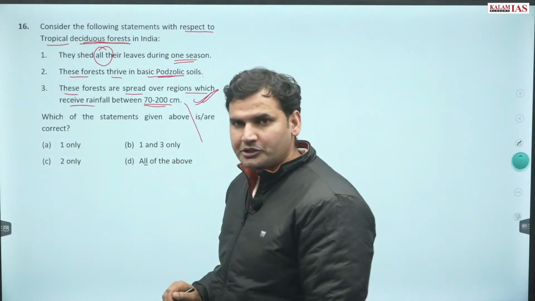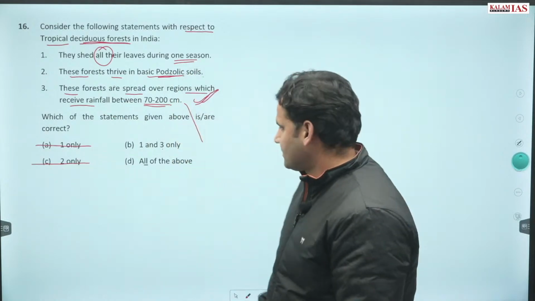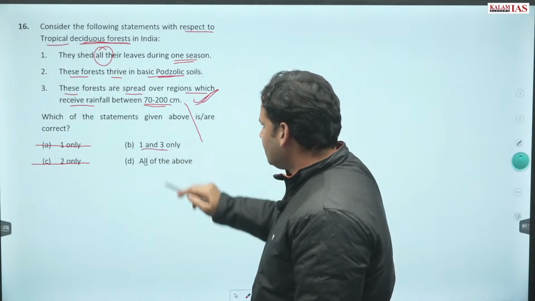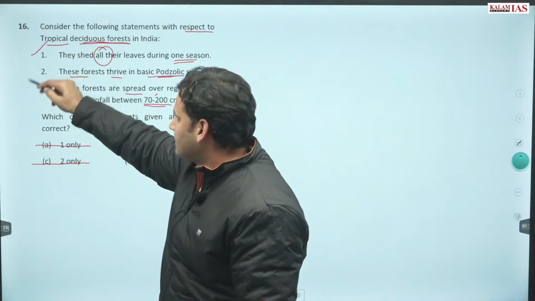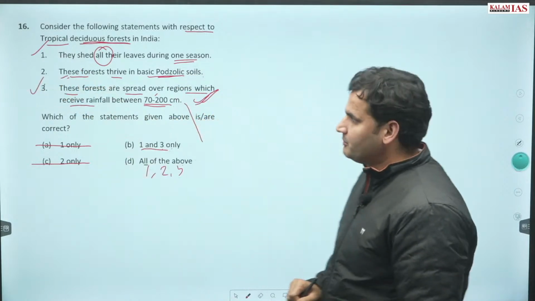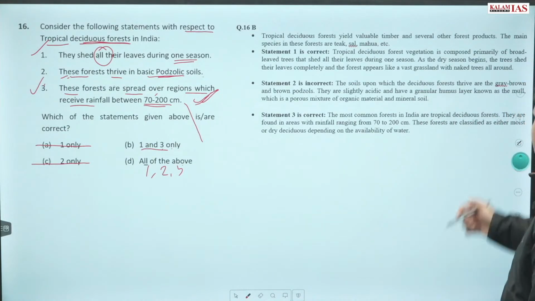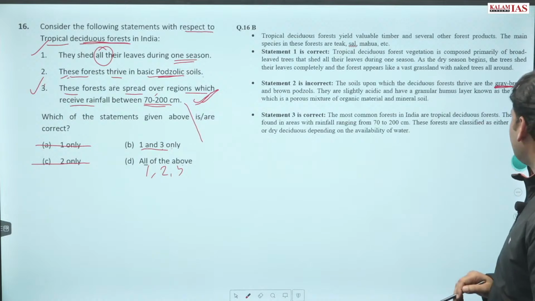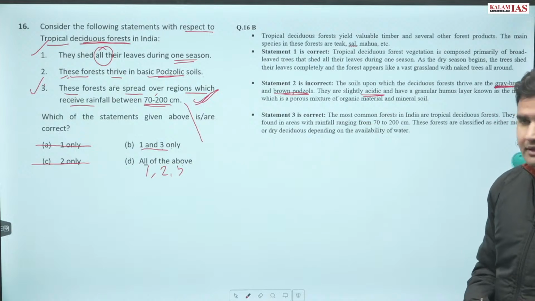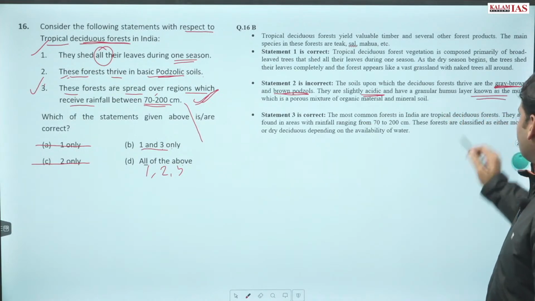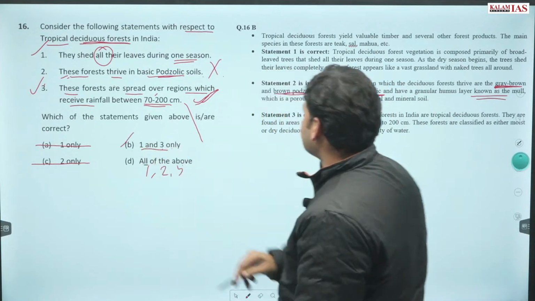So third has to be true. Third statement true है. This goes out of the picture. Now 1 and 3 और इसमें भी all of these means 1, 2 and 3. So 1 और 3 तो ठीक. All boils down to option B. So statement 2 is incorrect. Rather these thrive in the grey brown podzols and these are slightly acidic, and they have a humus layer which is known as mull. So second statement is wrong. Correct answer is option B.